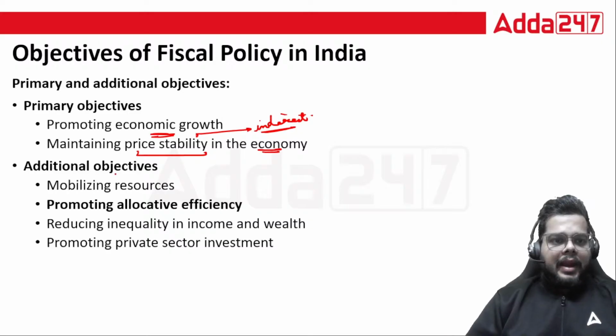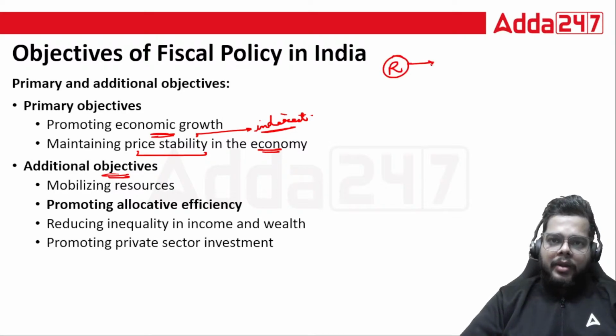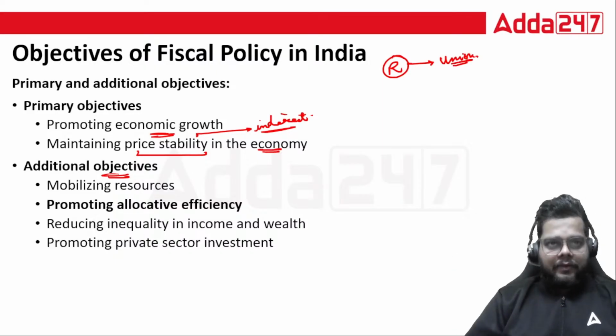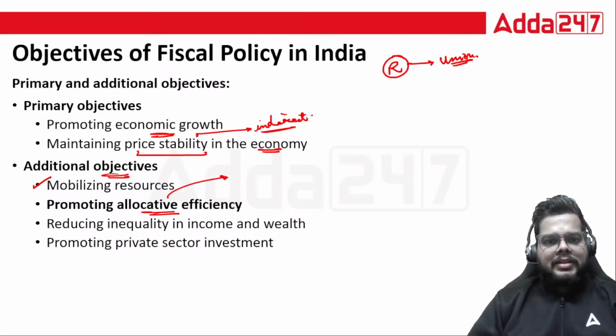Then we have the additional objectives. What are the additional objectives? Simply, whatever resources are being allocated using the union budget must be mobilized, and must be utilized for whatsoever purpose they have been given to you. So: mobilizing the resources, and promoting allocative efficiency. What is this allocative efficiency? The particular task for which the budget has been allocated to you, whether it has been implemented or not.